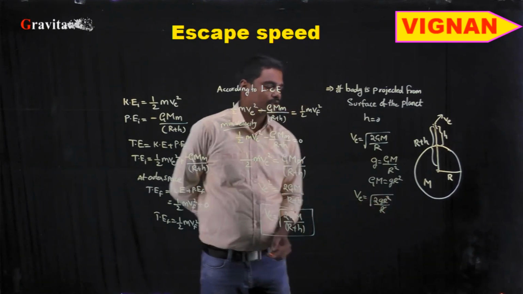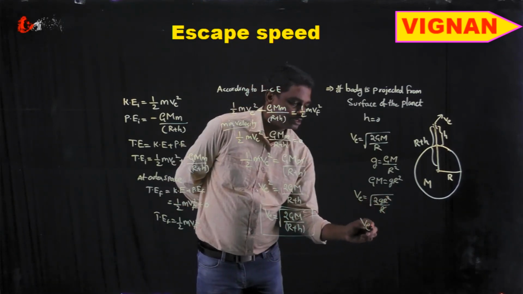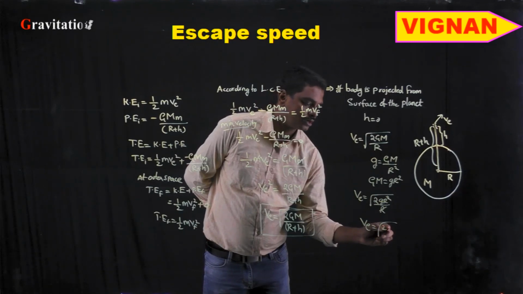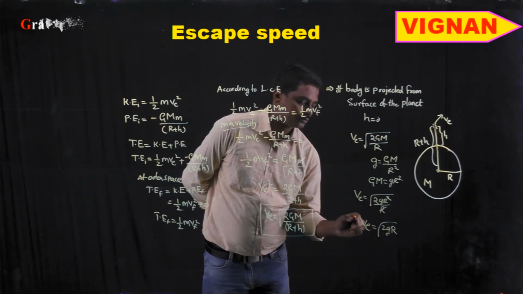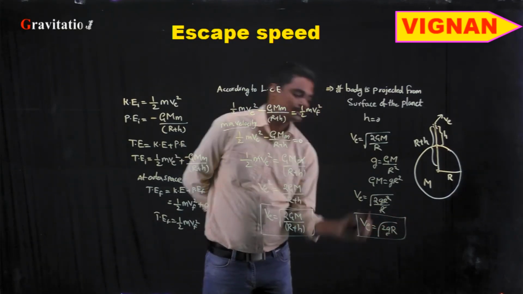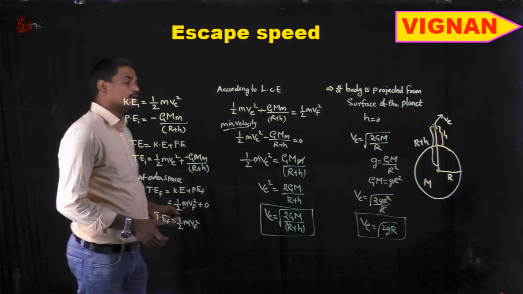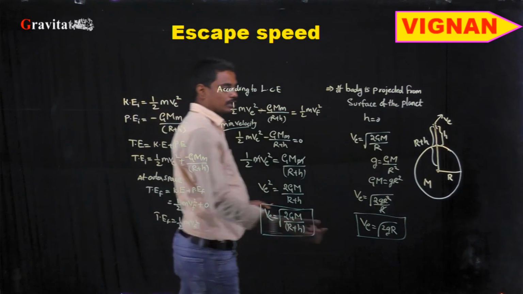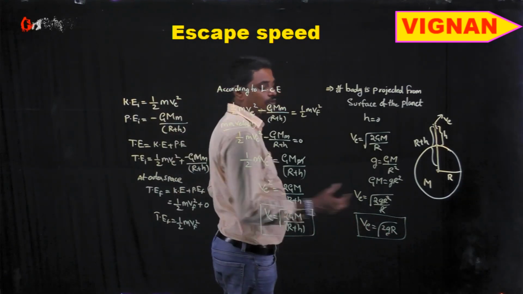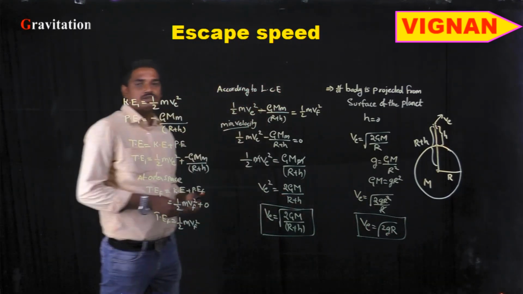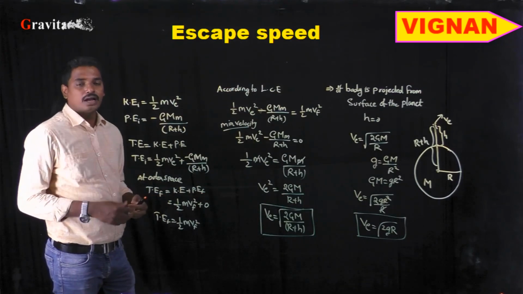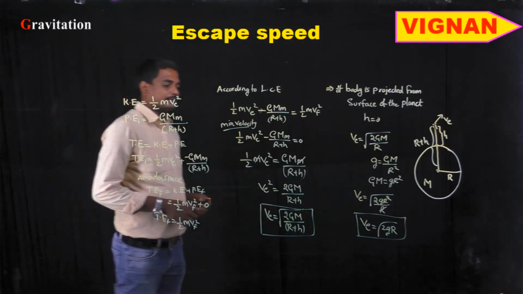Here r and r square get cancelled. So v is equal to root over 2gr is the escape velocity. The expression for escape velocity from the surface of the planet is nothing but root over 2 into g into r. Here g is the acceleration due to gravity of that planet, and r is the radius of the planet.